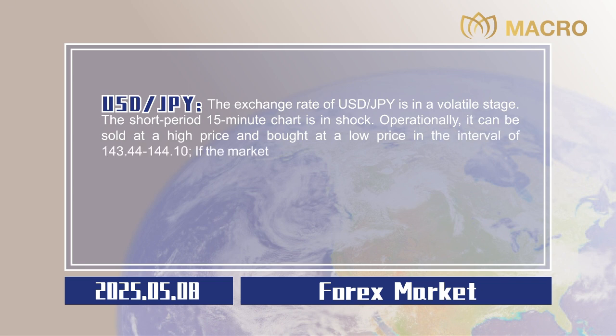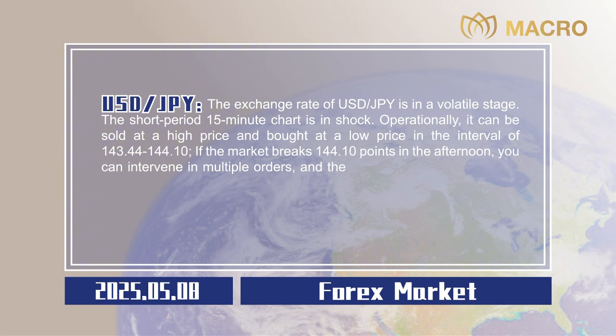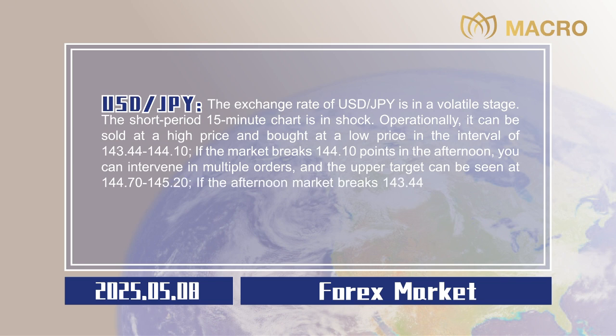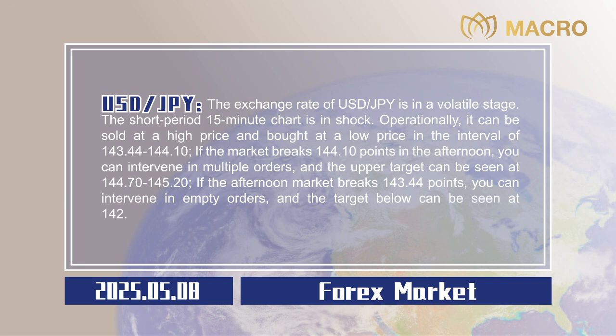If the market breaks 144.10 points in the afternoon, you can intervene in multiple orders, and the upper target can be seen at 144.70 to 145.20. If the afternoon market breaks 143.44 points, you can intervene in empty orders, and the target below can be seen at 142.80 to 142.20. Stop losses are all 20 points, 0.20.